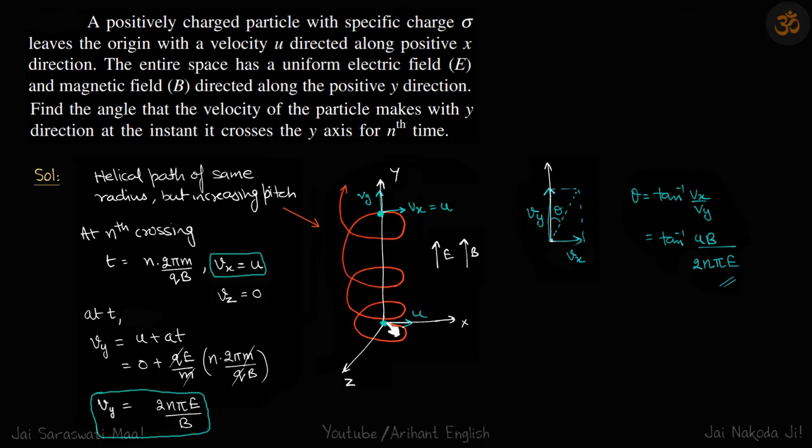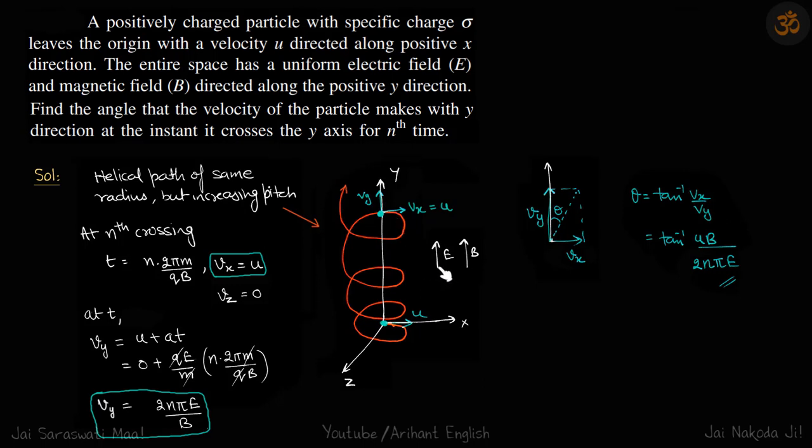Now, in this problem, the particle is launched towards the x-axis. Both the fields are parallel to the y-axis, which means the particle will go on a helical path like this. The radius of this helical path will remain the same because the velocity perpendicular to the magnetic field is the same, and that decides the radius of the path. The pitch, however, will increase with time because its velocity in the y direction will increase because of the electric field.